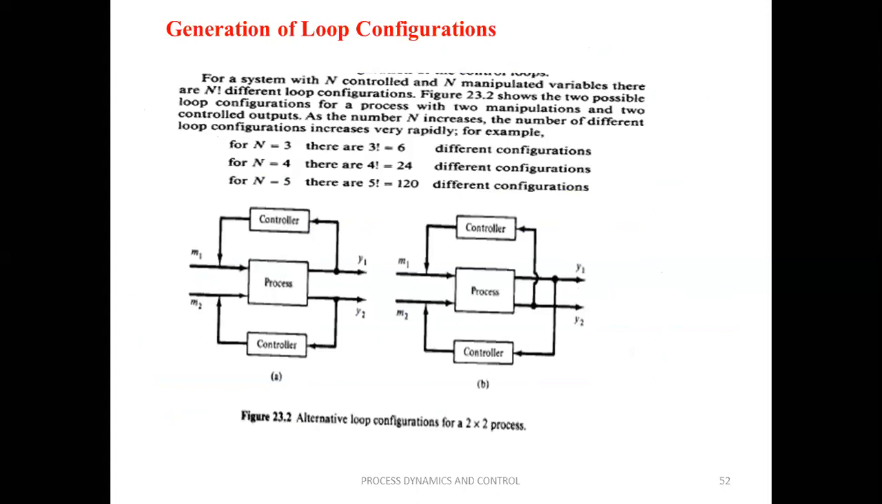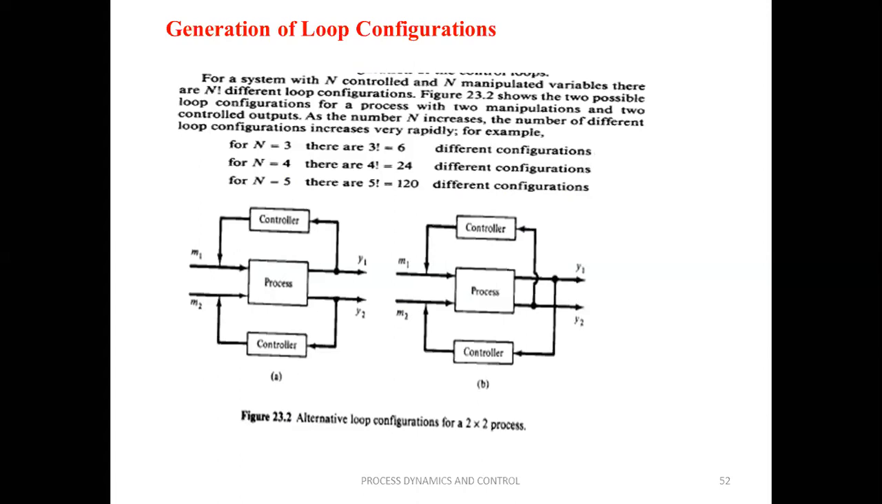Now we'll see how to generate the loop configurations where the variables to be controlled are more than one and the manipulated variables are also more than one. For a system with n controlled variables and n manipulated variables, there are n factorial different loop configurations. As n increases, the number of different loop configurations increases very rapidly.